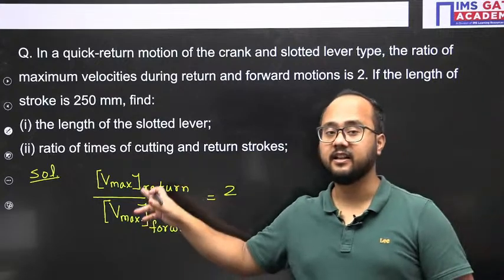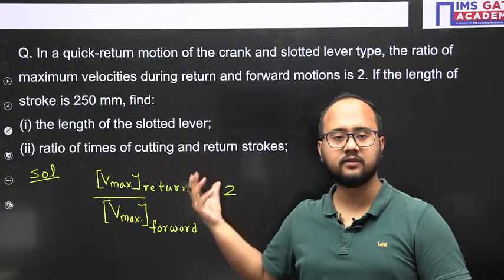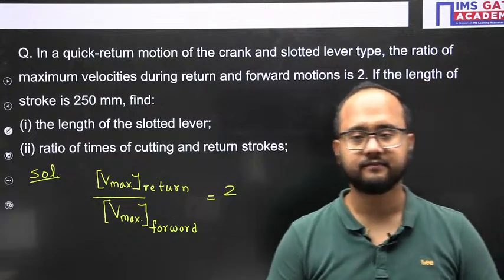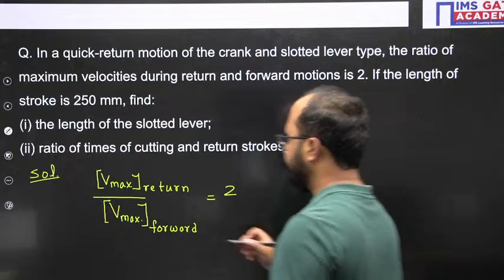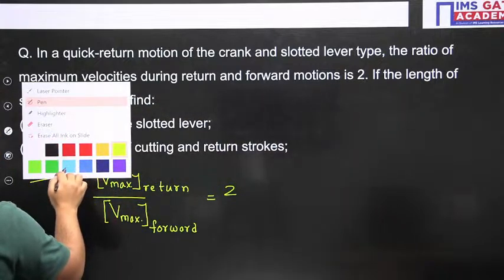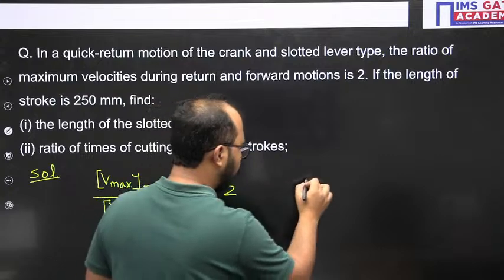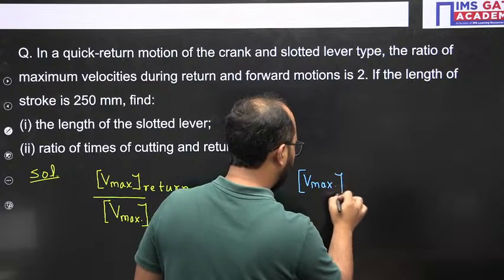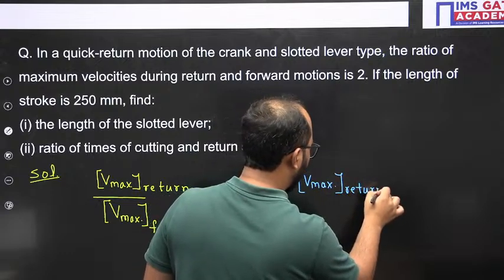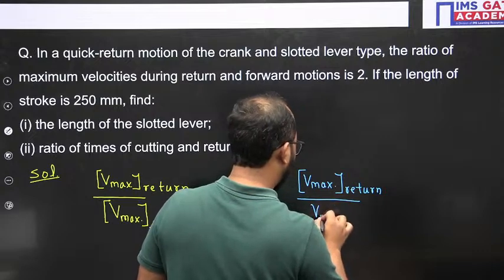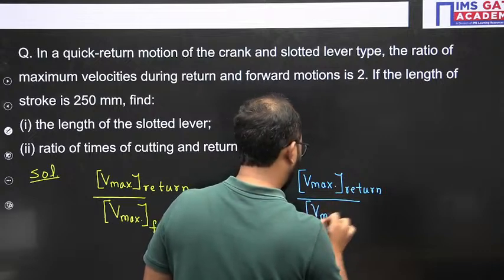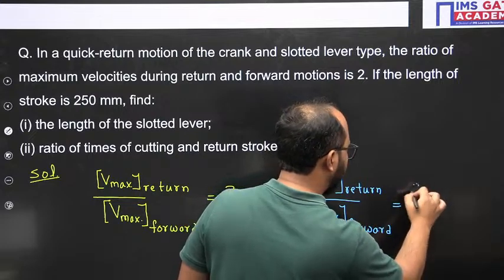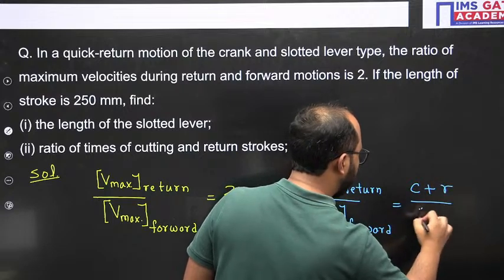Actually, there is a relation, there is a formula here, for the ratio of maximum velocity during return divided by maximum velocity during forward motion. And what is the formula? Okay, let me write it here itself. That formula I will write separately, and please note it down in your formula sheet as well. It is (C plus R) divided by (C minus R).